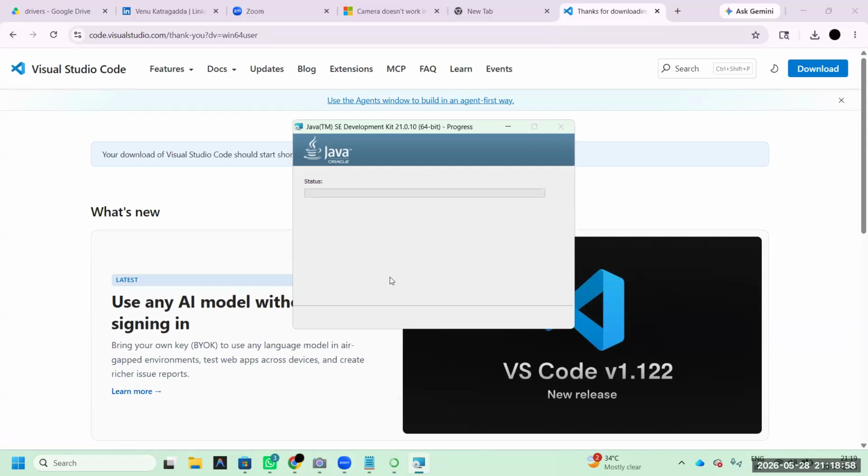Java 21 only highly recommendable. 22 or little older versions, Java 11, Java 17, no. Java 21 highly recommendable for compatibility. If you get sometime any pop-up, just click yes.